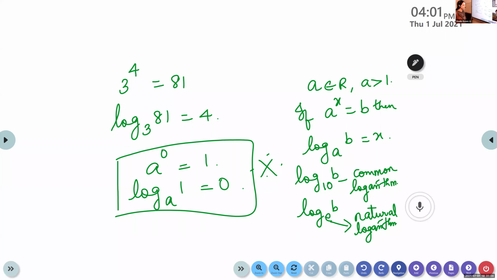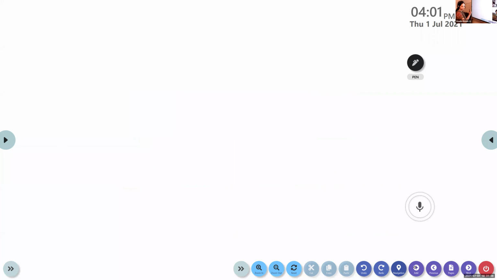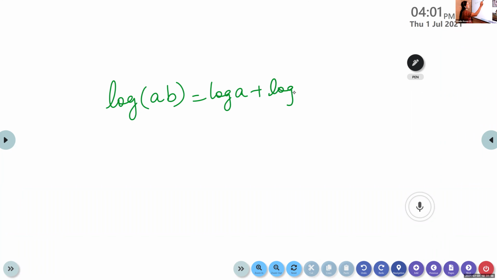Then we have learned some properties also. What are the properties we have learned? What is log of AB? Log of AB, we can write this as log A plus log B. I think you'll be using all these properties in physics.